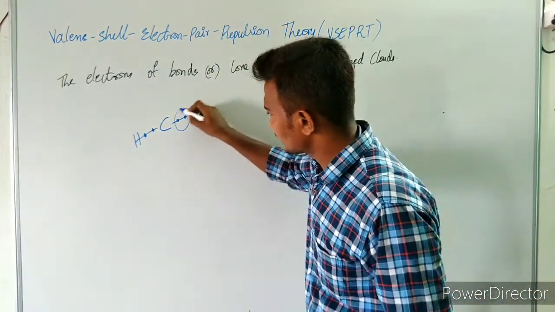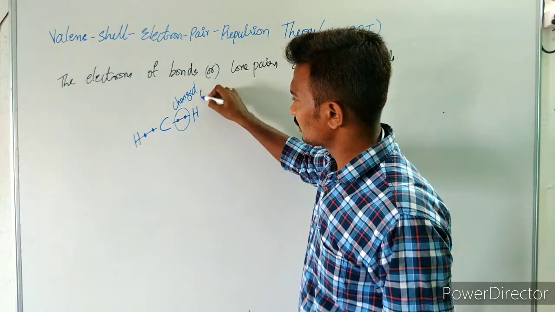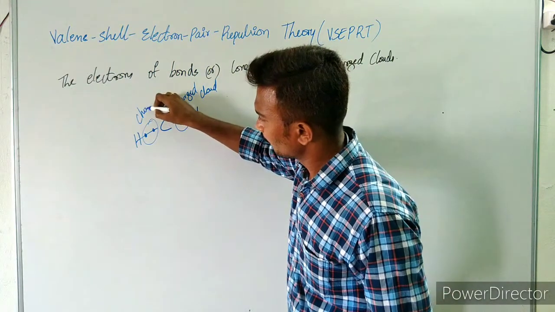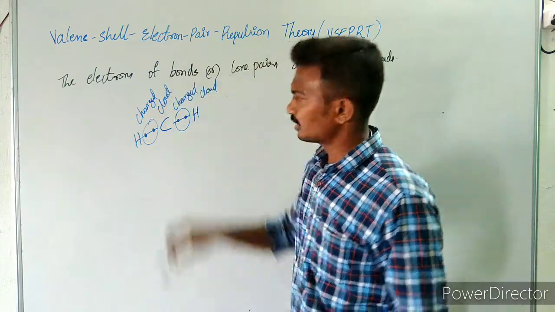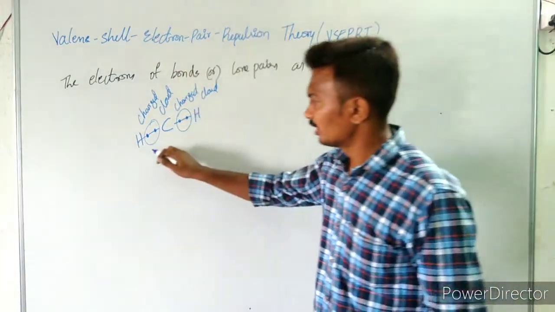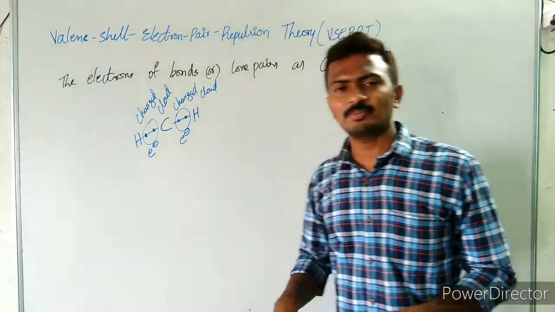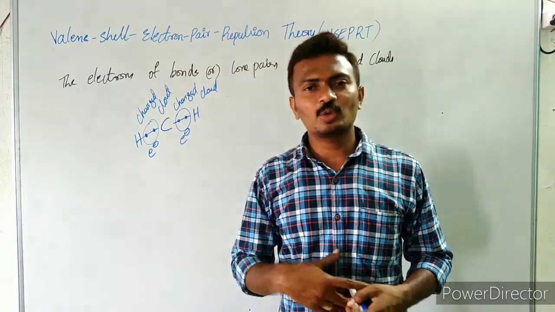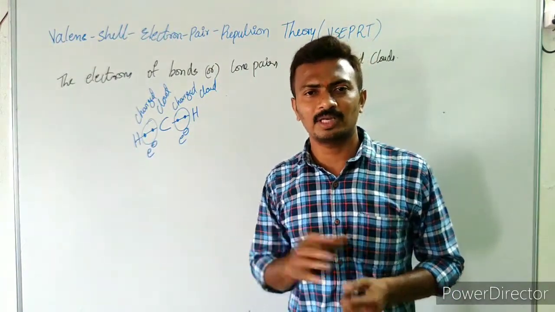So this is a charged cloud. Bond is what? It is a charged cloud. And this is one more charged cloud. And what charge do they possess? They possess the same charge, that is negative charge. So there will be a repulsion between them. Due to that repulsion, they try to remain apart from each other such that the repulsions are minimum.